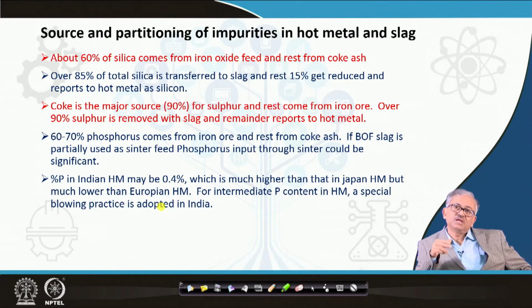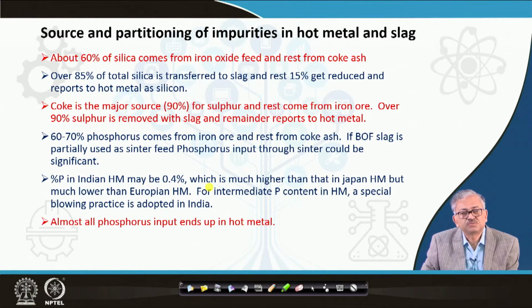So what we do, we have a special blowing technique in steel making that will come later on. And almost all the phosphorus reports to the hot metal, because 100% of P2O5 is converted to phosphorus and reports to the hot metal, right? So this is the partitioning, you can understand. There is a source and partitioning of different impurities.